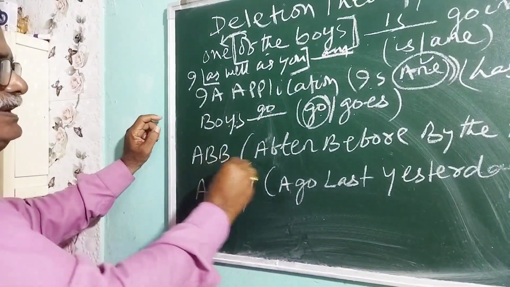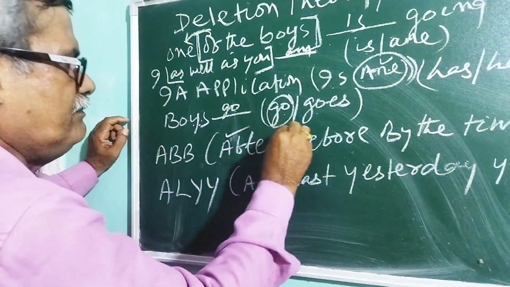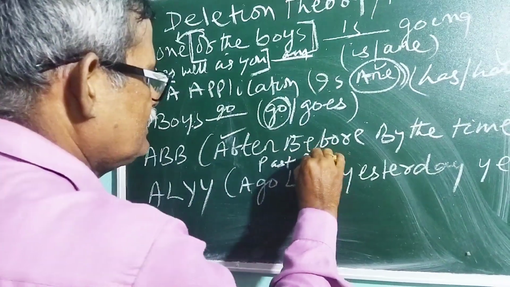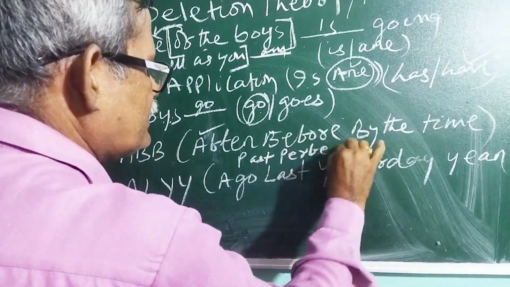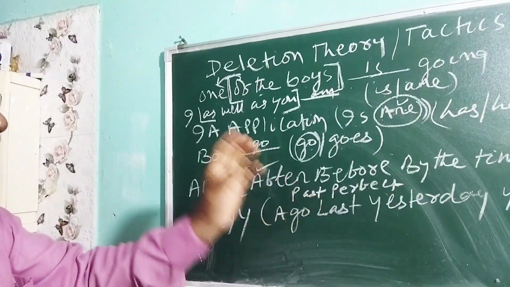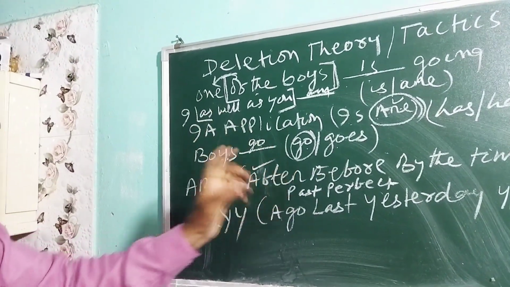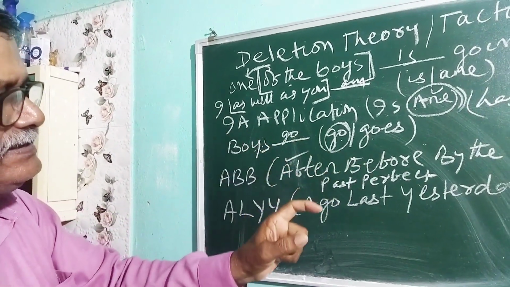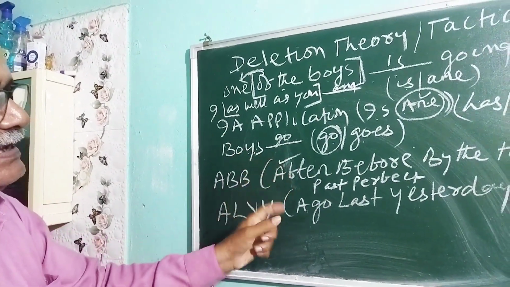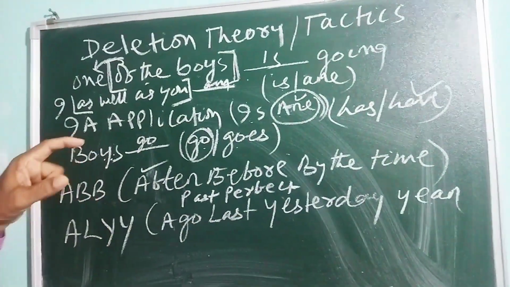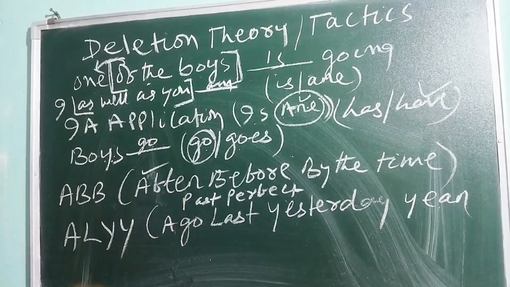Now A, B, B: after, before, by the time. This is your past perfect. I dash before he came. Whenever you notice that "before" is there, "I had gone." I posted the letter after I dash it, within brackets. Whenever you find that "after" is there, "I had written." By the time Gandhi died, India dash for freedom. "By the time" is here, that means "India had got."